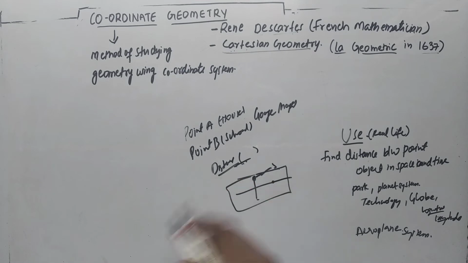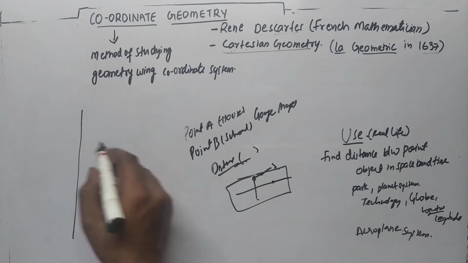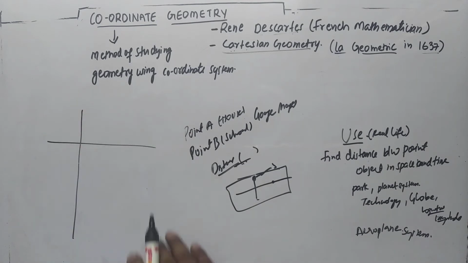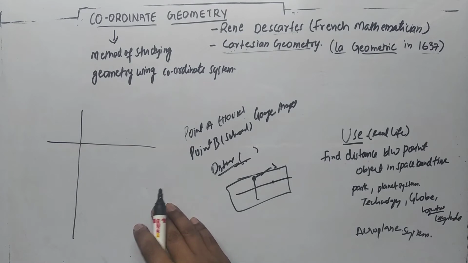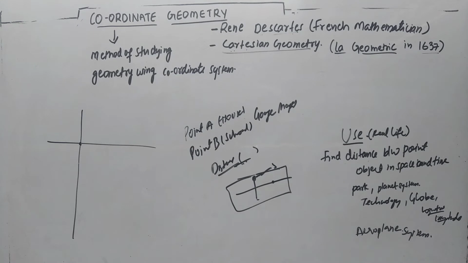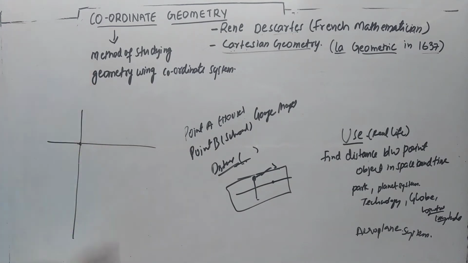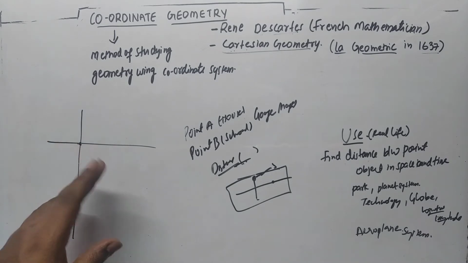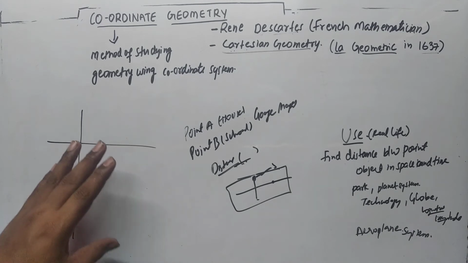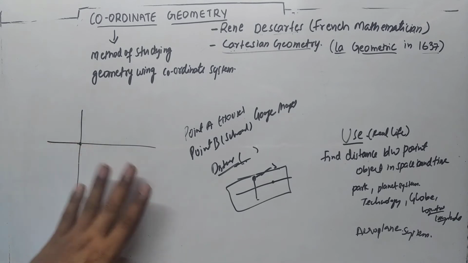If I take the world map or the India map, in the world map you will find latitudes and longitudes. If you want to find the position of a particular country or place, we take the help of latitudes and longitudes. This also comes from coordinate geometry. Not only this, the aeroplane system also uses coordinate geometry to find the position of an aeroplane when it is flying.